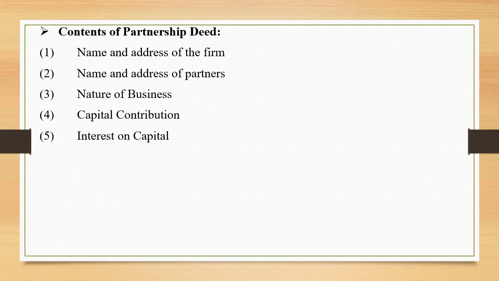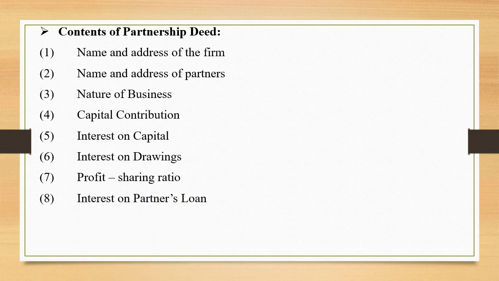Whether interest on capital be allowed or not. If yes, the rate of interest to be allowed, that needs to be mentioned. Point number 6, interest on drawings. Whether interest on drawings to be charged on partners' drawings or not. Again, if yes, the rate of interest to be charged. Point number 7, the profit sharing ratio. Ratio in which the profits or losses of the firm be shared by partners needs to be mentioned.